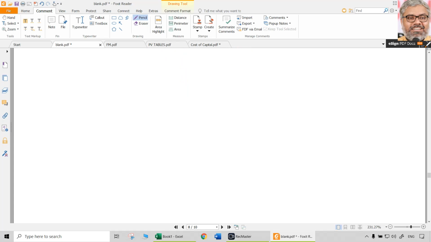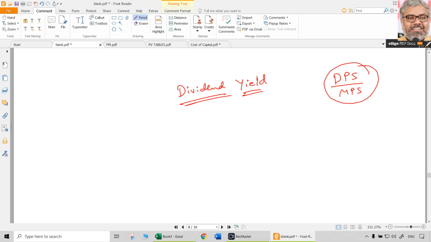Now you can relate it to, in fact, another formula which you should know in the ratio analysis, dividend yield. What was the formula? Dividend per share divided by market price per share. Is it not the same? Of course it is the same.